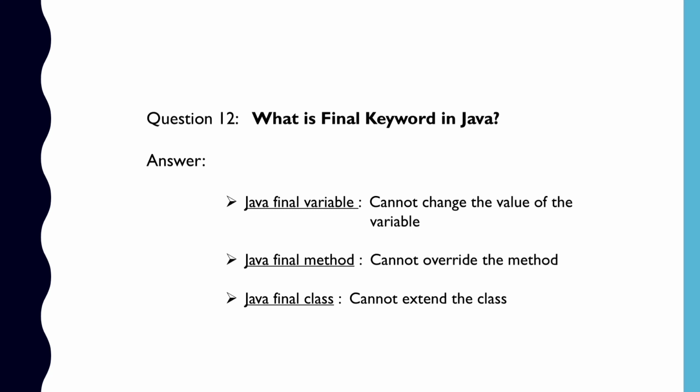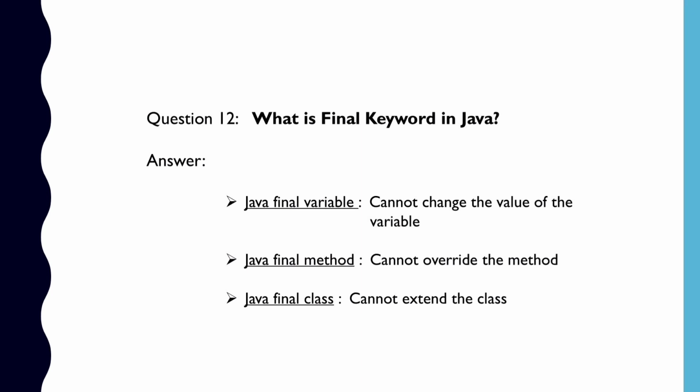Question number 12. What is final keyword in Java? The final keyword in Java is used to restrict the user. The Java final keyword can be used in many contexts. We can use the final keyword in case of a variable. So if we make any variable as final, it means that we cannot change the value of that variable. That is, it will be a constant.